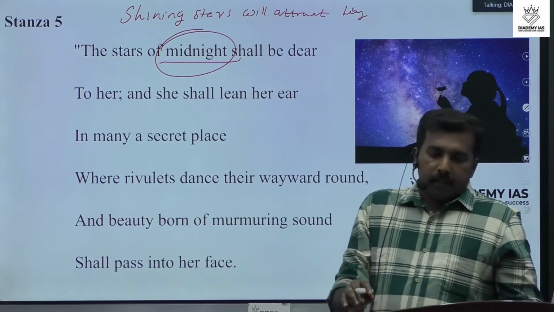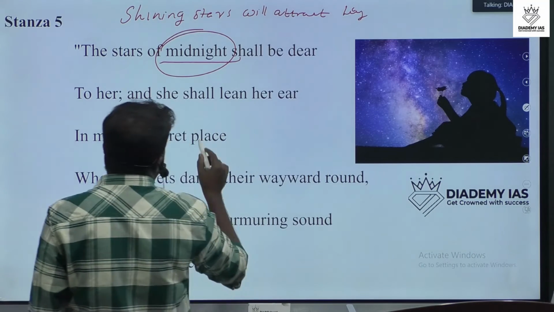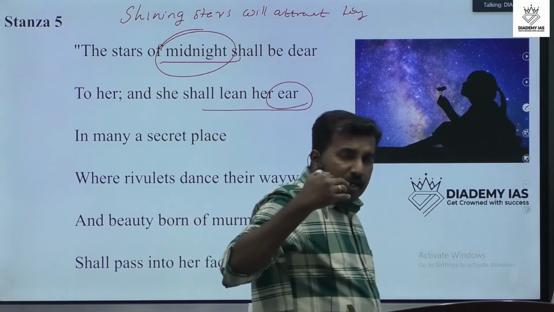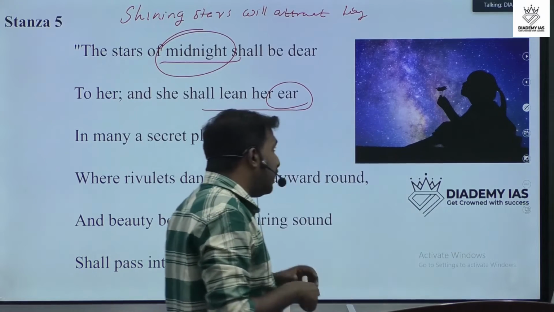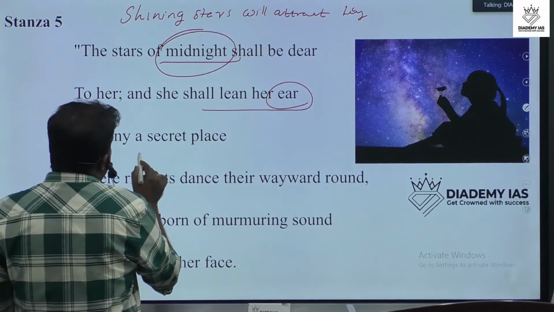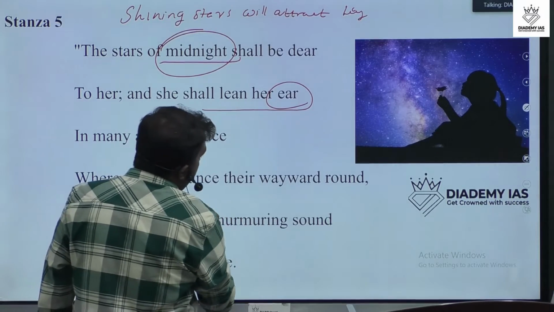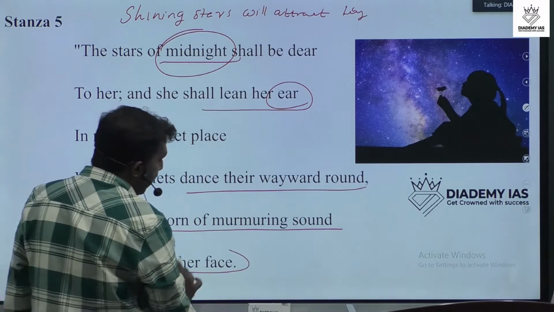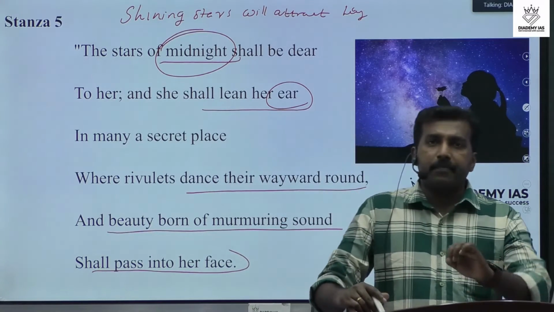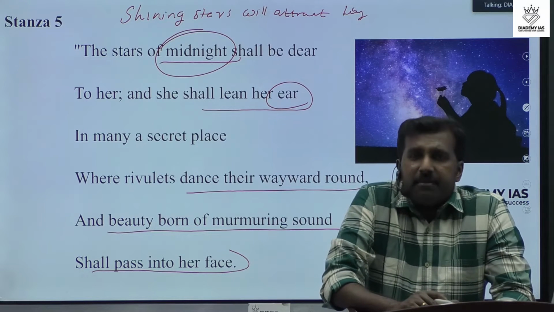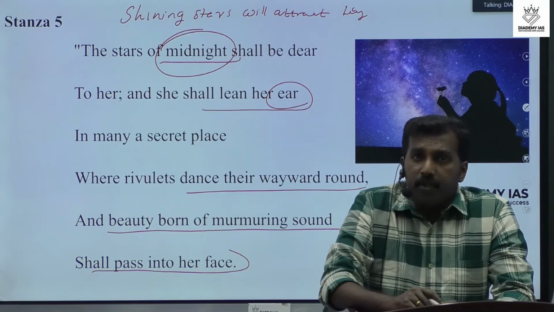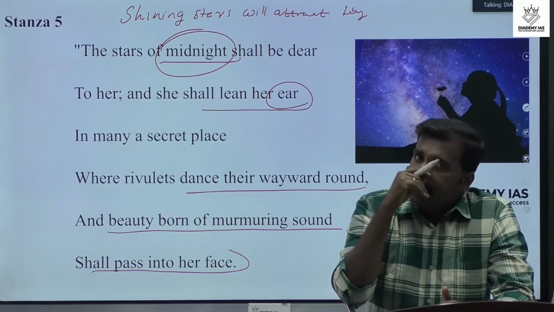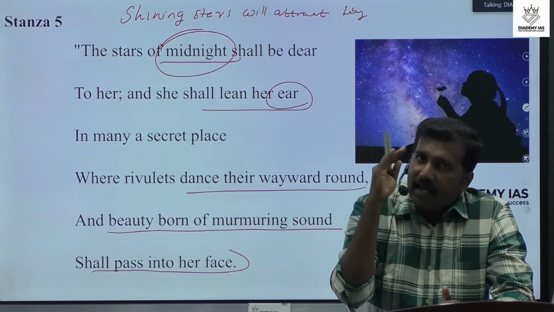Then next is, to her and she shall lean her ear. That means the poet Wordsworth imagines that Lucy will hear the melodious voice of wayward round and beautiful murmuring sound shall pass into her face. It means that in her childhood time, Lucy was enjoying the beauty of nature, and she will enjoy the beauty of star at the same time. It's a comparison between the star and Lucy.